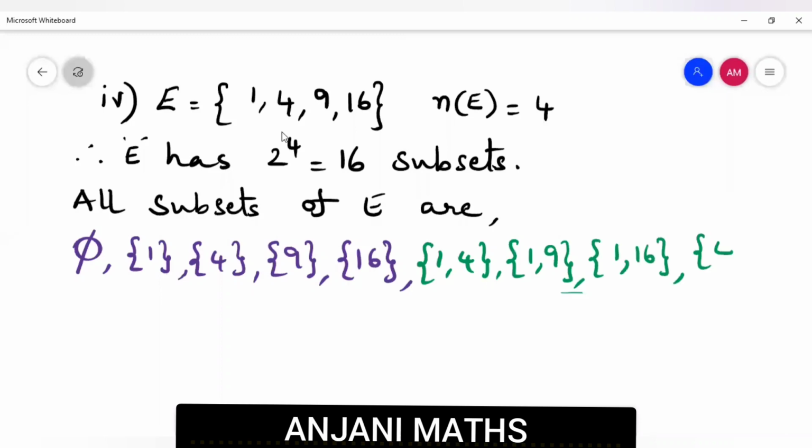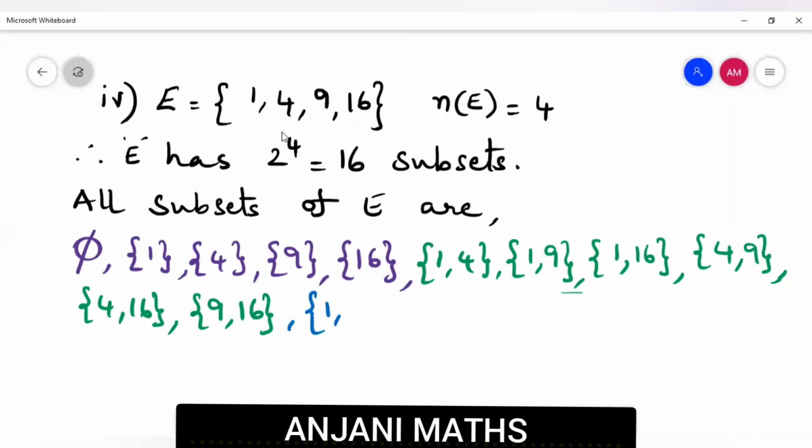Set containing 4, 9. 4, 16. Set containing 9, 16. Very good. These are the sets with 2 elements. Next, 3 elements: 1, 4, 9, and 1, 4, 16.